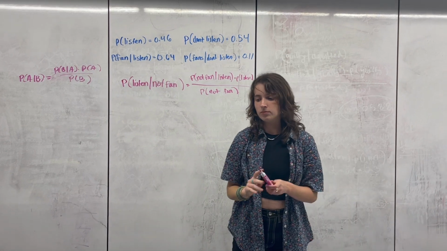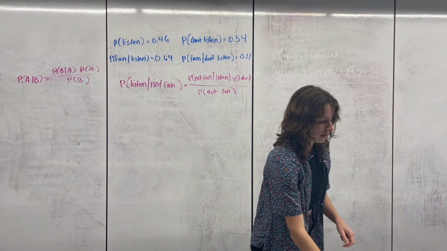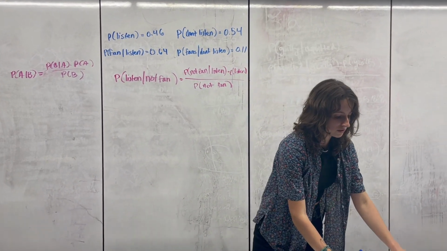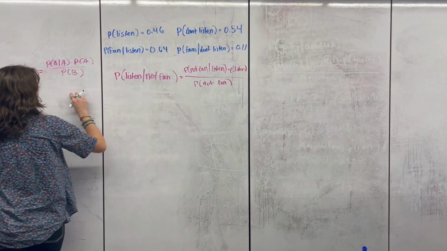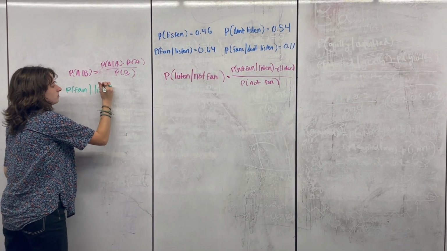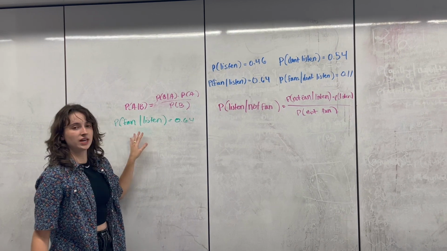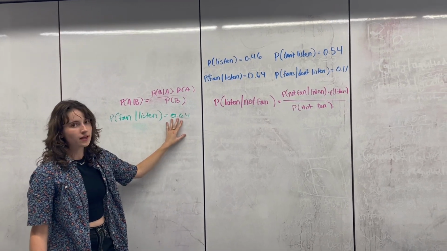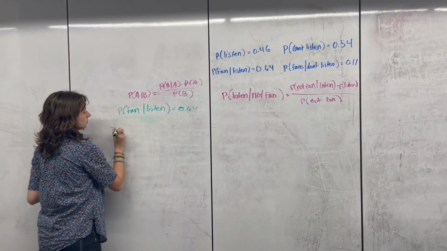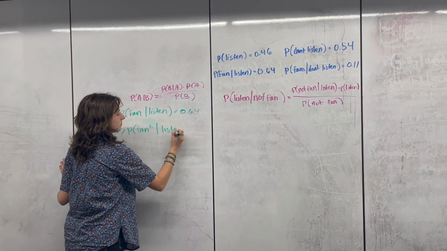I'm going to go a little bit deeper with this. The way complements work with conditional probability is that the complement is always applied to the first term. We know the probability that you're a fan given that you listen is 0.64. And then we apply the complement: the probability that you're a fan, the complement of this, given that you listen.